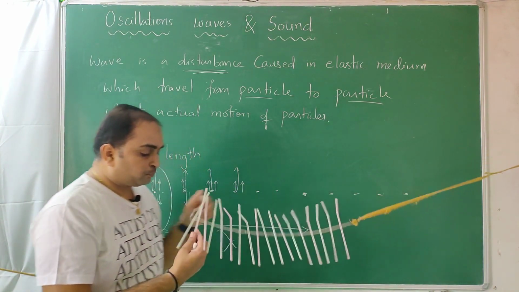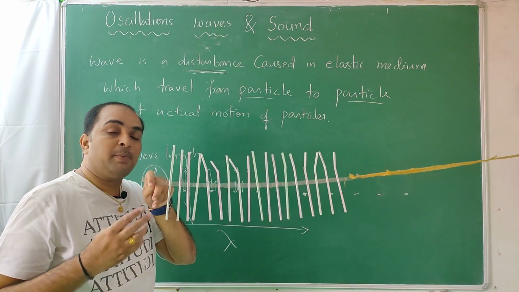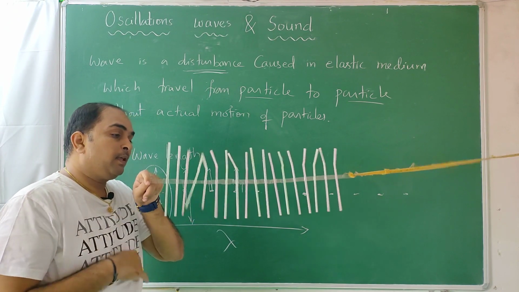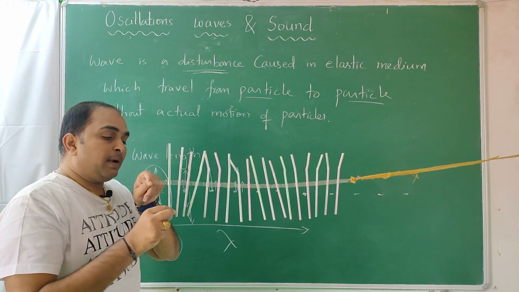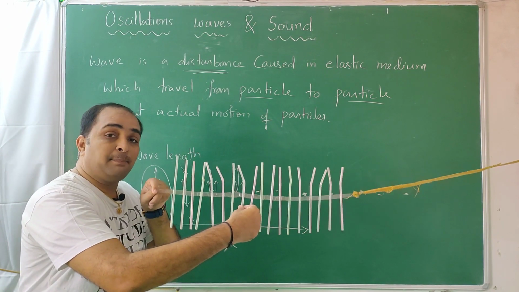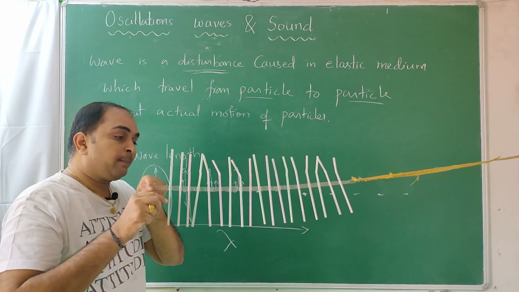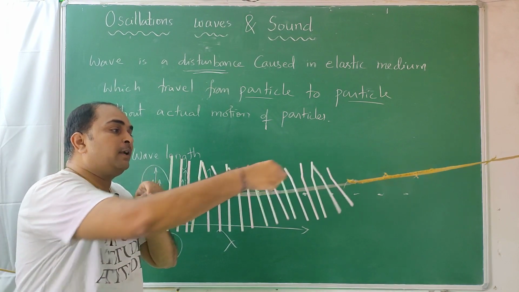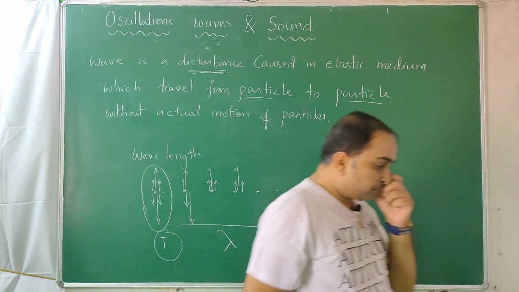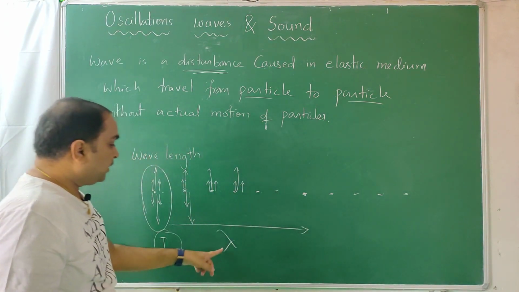Now see here, you can't even see it. I would have to make a very slow motion video, which is not possible with the technology available to me. See here, this vibrated and came back. By that time, this particle started vibrating. Then see, it goes and comes back. By that time it went up to here. The distance traveled by a wave in one time period is called wavelength.